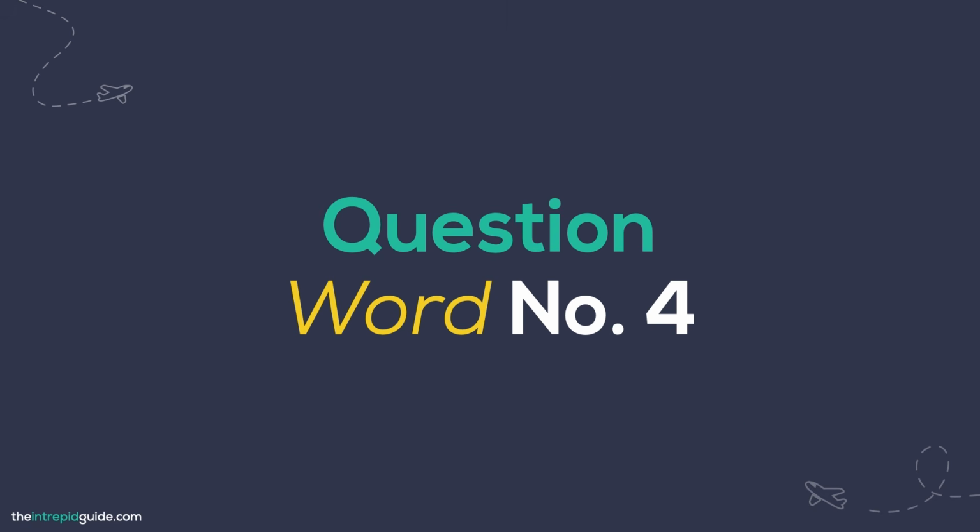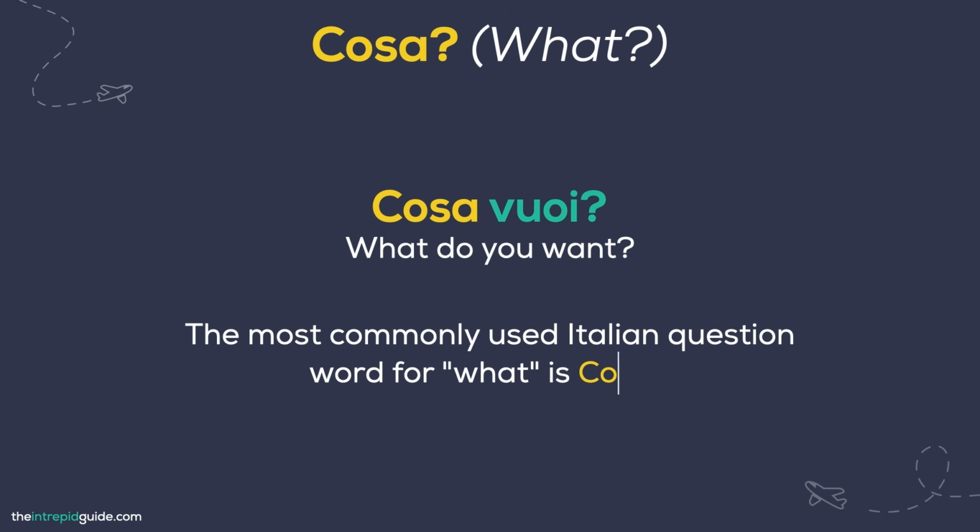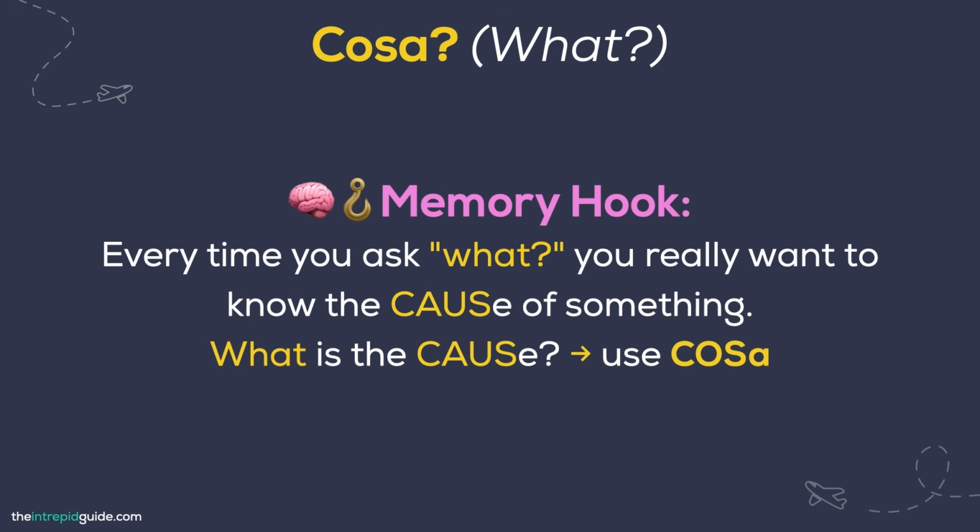Now the next question word has 3 forms, but they aren't always interchangeable. We use them whenever your question is about a thing, an action, or a situation. Take a look at this example. Cosa vuoi? This means what do you want? And it's the most commonly used Italian question word to say what, which is cosa. Now every time you ask what you really want to know is the cause of something. Use the English word cause as your memory hook. Cause, cosa, what? What is the cause?